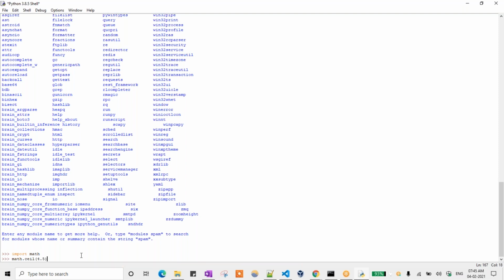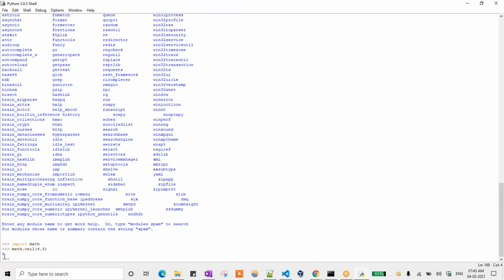Whatever the value, ceil means it gives the upper value, right? So I need to give math.ceil(4.5), which gives the output 5. And one more function is there, the math.floor function. So floor of 4.5 I'm giving. Now it should give the output 4, right?